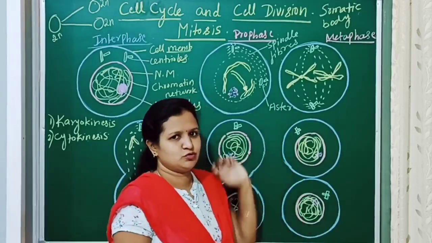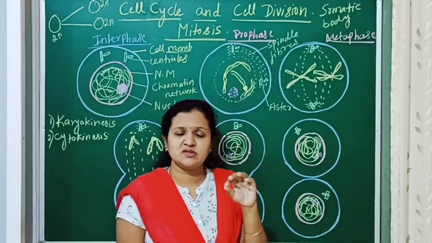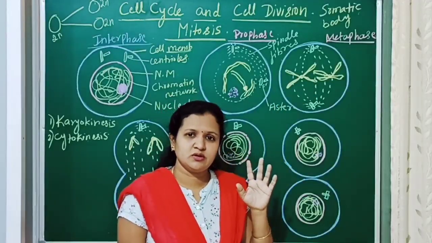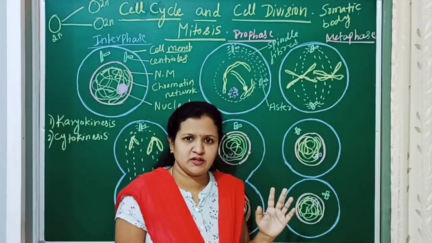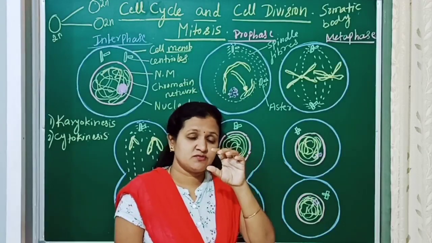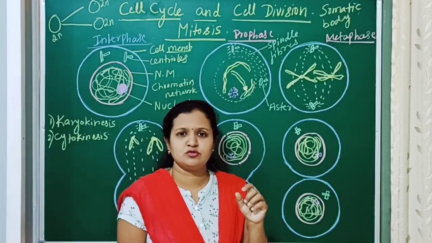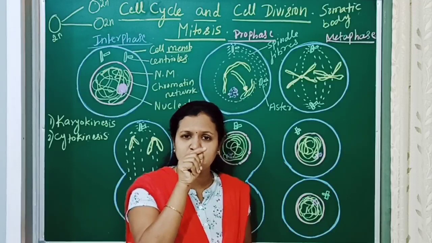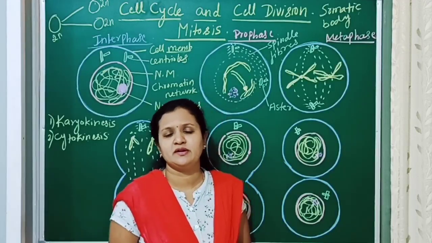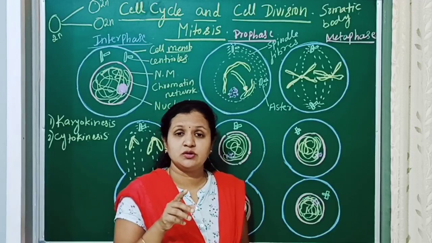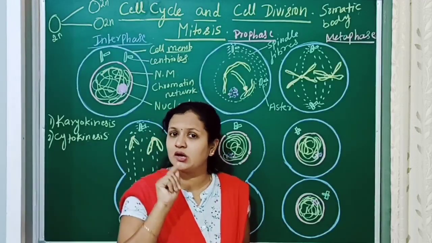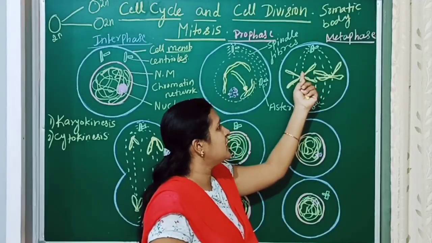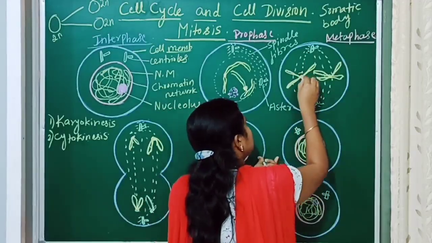to the chromosomes. But exactly, it will not attach to the complete chromosome. In the chapter Cell, the Unit of Life, we know the structure of the chromosomes. The two chromatids are attached to the centromere, and in the centromere a protein complex is present, and that is called the kinetochore. Actually, the spindle fibers attach to the kinetochore. Here also the spindle fibers attach to the kinetochore of the